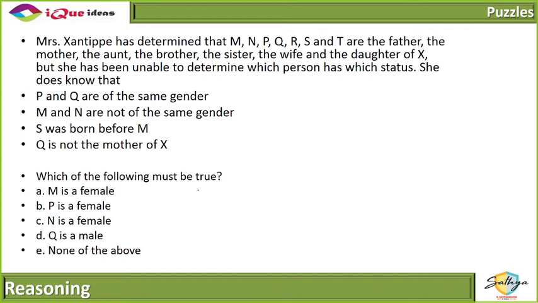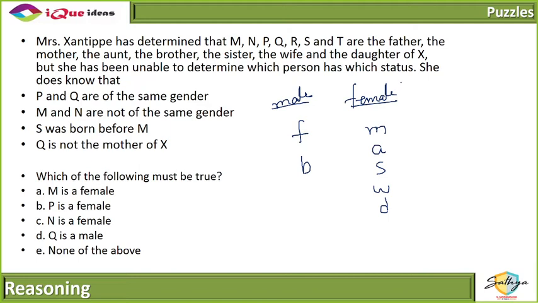Okay guys, let's see what are the relations given to us. We know that there is a father, a mother, an aunt, a brother, a sister, a wife, and a daughter. So all these are male relationships, all these are female relationships, right? So there are a total of 2 males and 5 females in the group. But she does not know that.